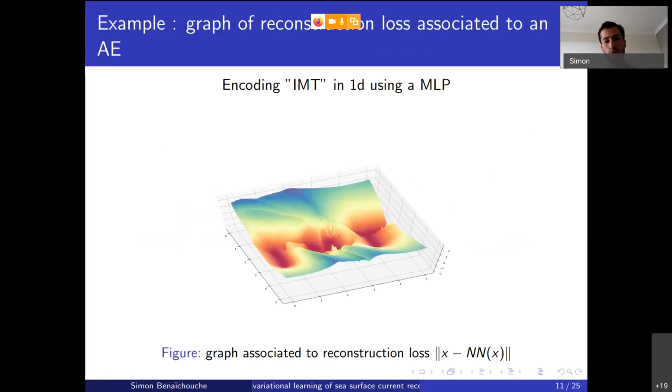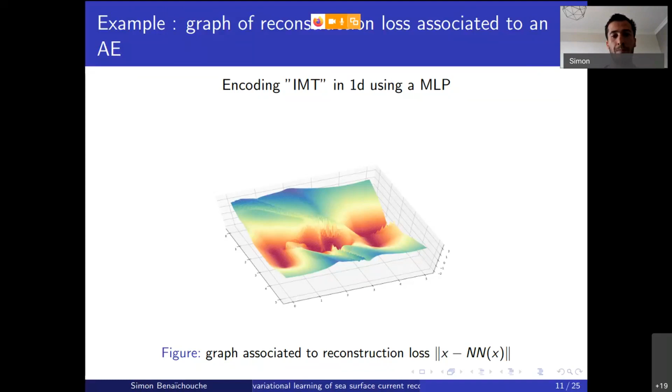That's interesting in the context of data assimilation. We could propose to use it directly by adding the reconstruction cost associated with the autoencoder. For example, here I show you an experiment. I consider the logo of IMT seen as a 2D manifold of the plane. I sample points around this logo and I try to learn an autoencoder. What happens is that you have a low reconstruction cost alongside the high density data points, and the cost is higher where no data were seen.